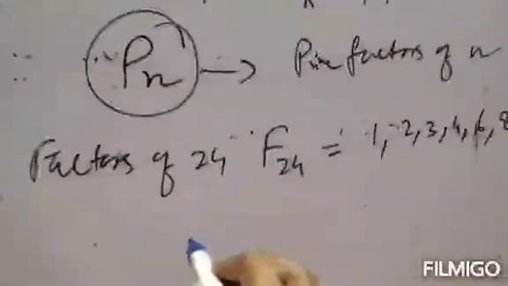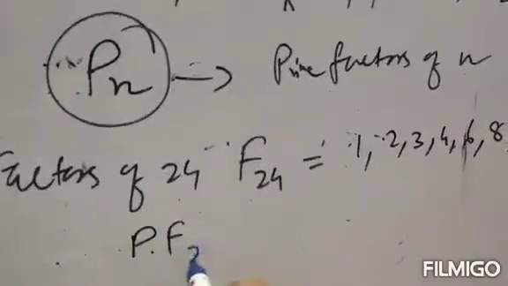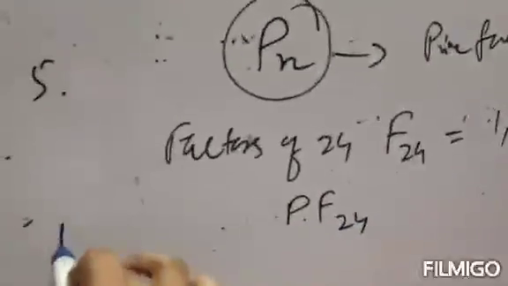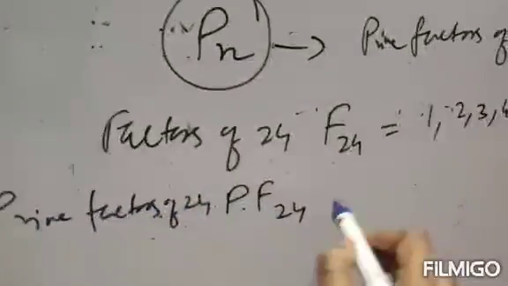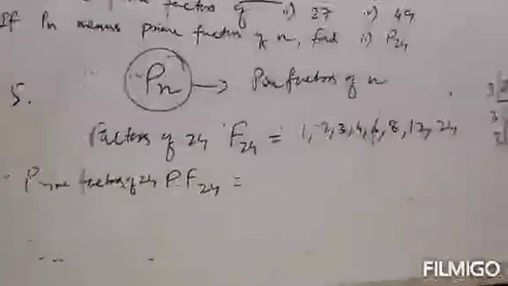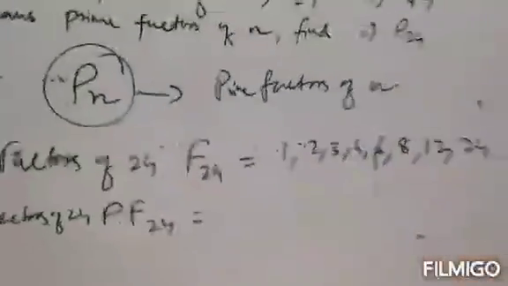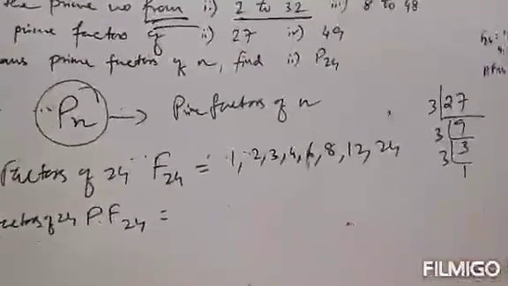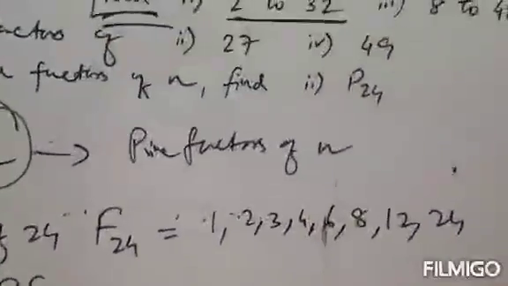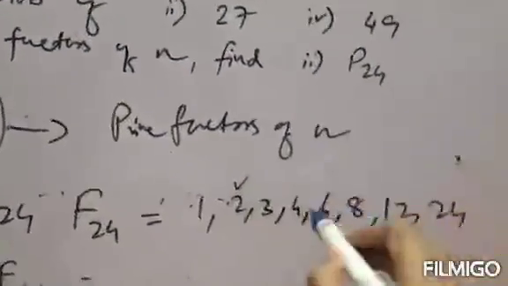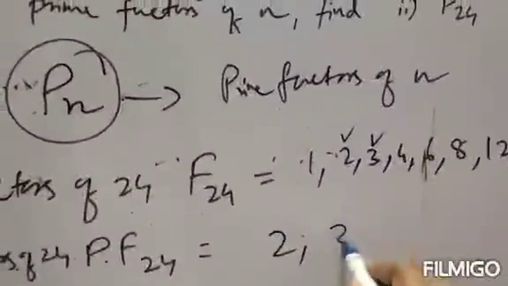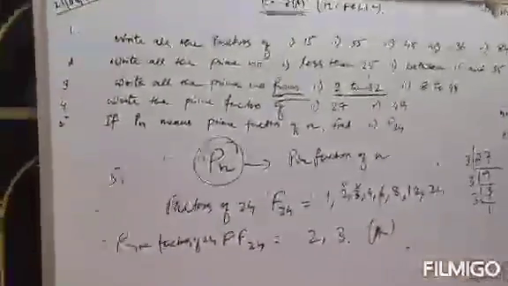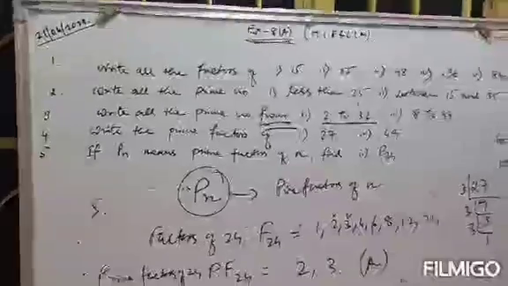Next, prime factors of 24, that is PF24. So choose prime numbers from here. That will be your prime factors of 24. What are the prime numbers? 2 is a prime number, and 3. These two are prime numbers. So the prime factors of 24 are 2 and 3. This is your answer. Clear? The remaining sums will be your homework. Clear? Thank you.